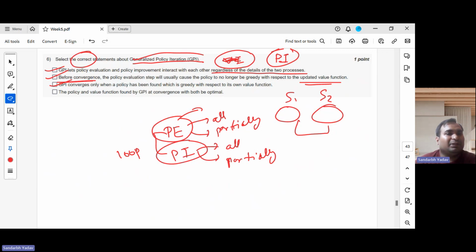So the policy and value function found by GPI at convergence must be optimal. Will it be like, for default policy iteration it happens, right? Because even though there could be multiple optimal policies, all will map to the same optimal value function. So will this happen for GPI also? That you need to think, and simultaneously you can deduce the final answer.